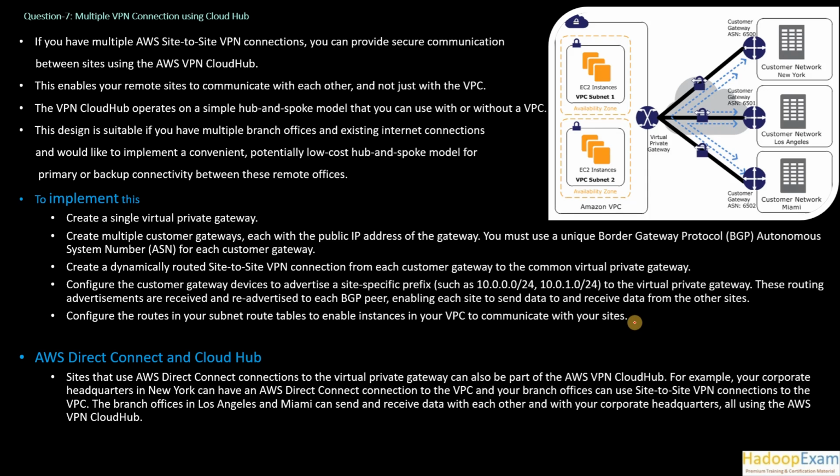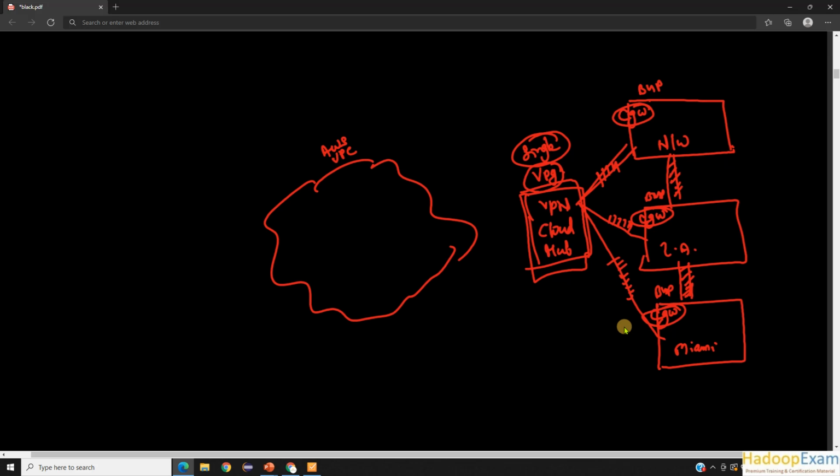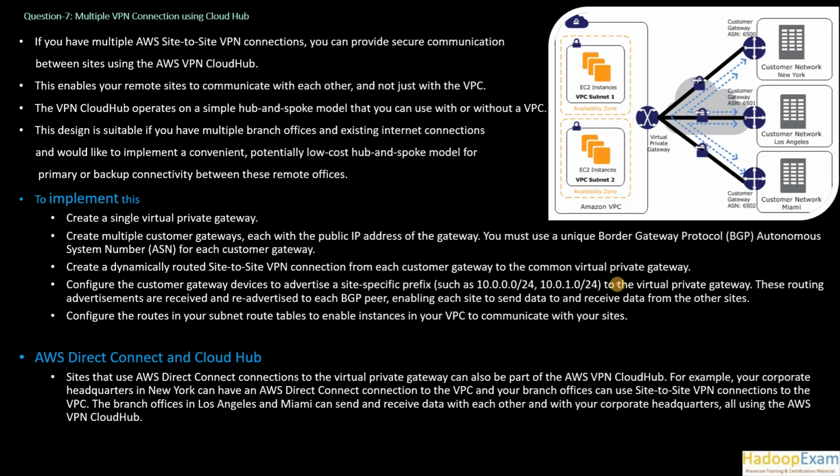Configure the customer gateway device to advertise site-specific prefixes, such as in this example, the /24 CIDR blocks, to the virtual private gateway. These routing advertisements are received and re-advertised to each BGP peer, enabling each site to send data to and receive data from the other side. Basically, they can communicate with each other just using Border Gateway Protocol.